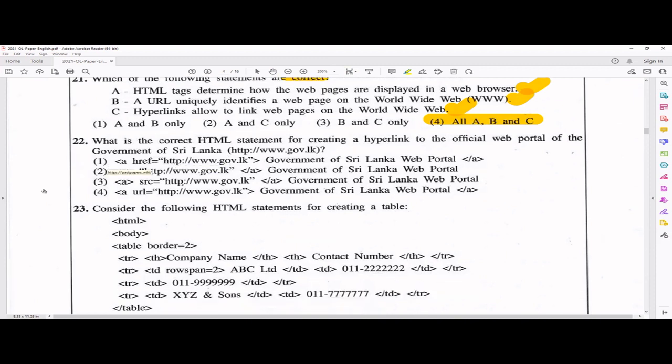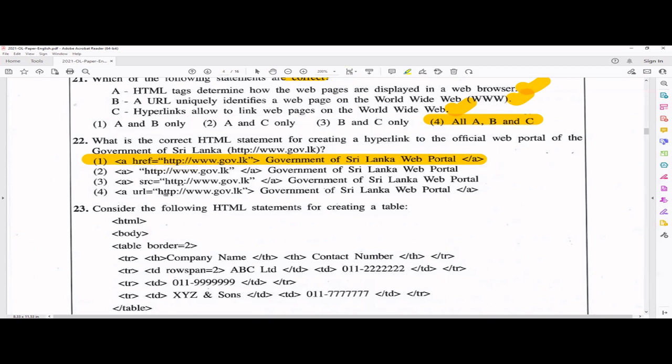What is the correct HTML statement for creating a hyperlink to the official web portal of the government in Sri Lanka? This is href, so anchor tags. If you know the syntax, this is very straightforward. This is the correct answer. You have the anchor tag, the closing tag, and href gives which URL you want to navigate to. The text in between is what is visible as the hyperlink. In the others it's wrong: you cannot give the href like this, and here it's not src. Src is for the image, and not for the URL. So all these three are wrong. It should be href, the attribute.